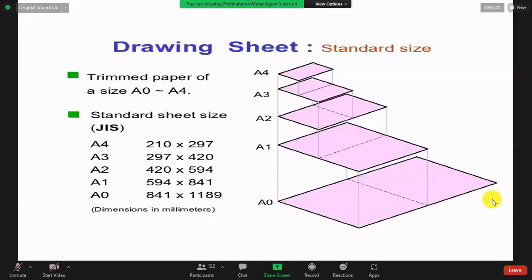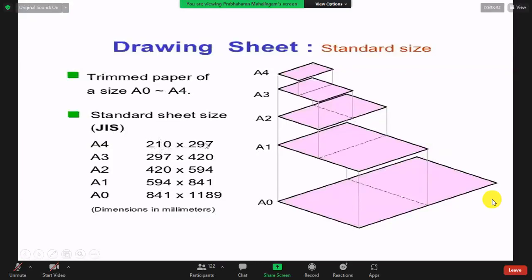Go to the ruler: 29.5... 297. Right. Other side: 21 centimeters, 20.9. Yes, that is the 21.